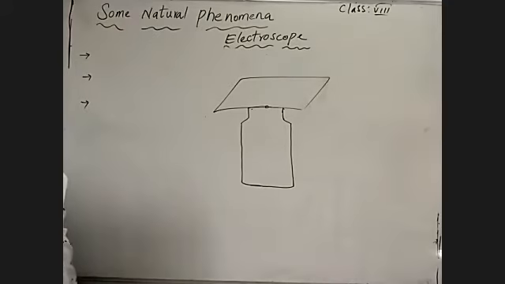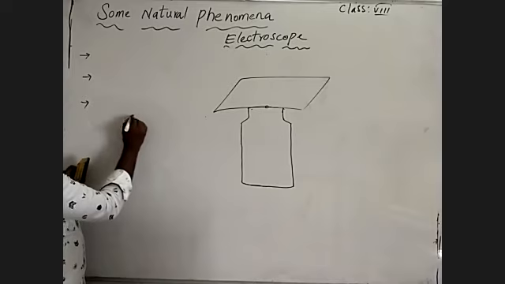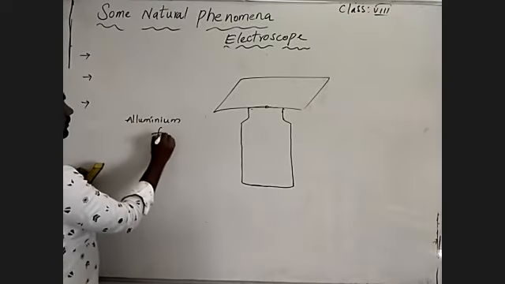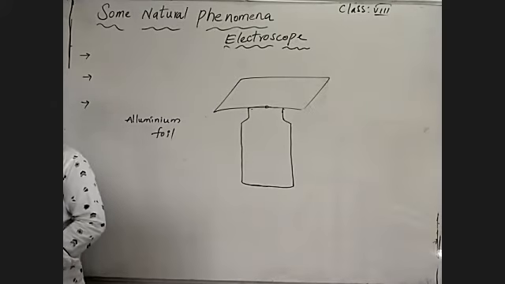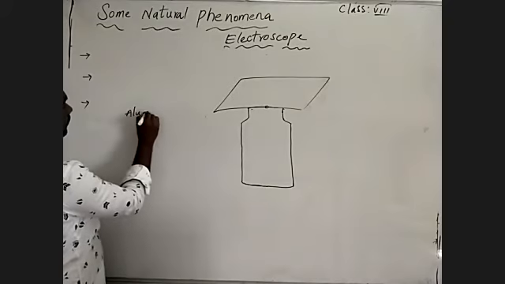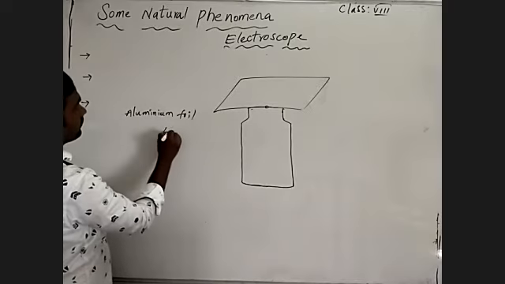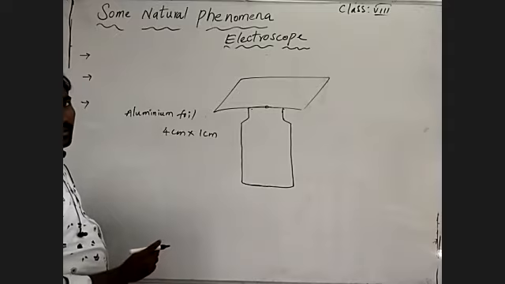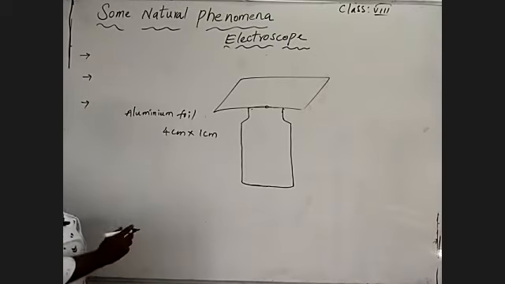See here what we are making. Cut two strips of aluminum foil. Collect aluminum foil, 4 centimeter long and 1 centimeter wide, meaning breadth.